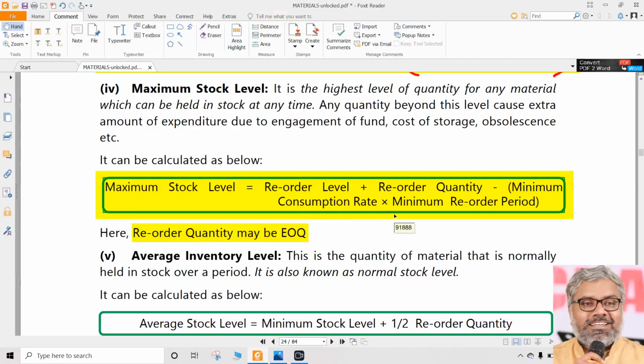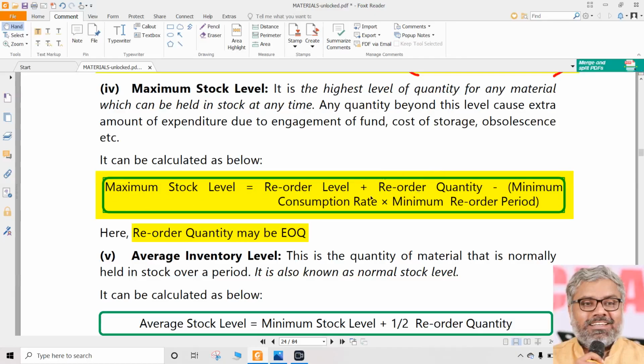How is it known? Depends upon the question, sir. In the question, if it is giving us a hint that we should calculate EOQ, then we will calculate EOQ and take that as reorder quantity. If not, the question itself is telling us this is the reorder quantity, that as a policy of the company, their order size is this much. We'll take that only.